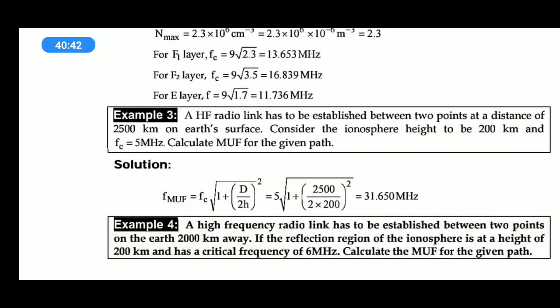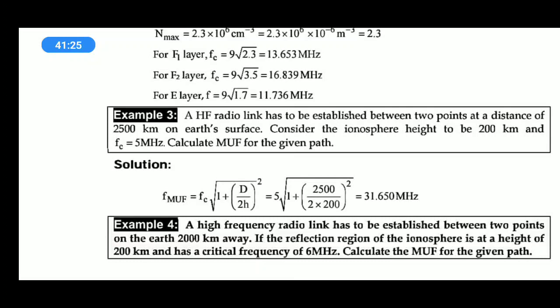Example 4. A high frequency radio link has to be established between 2 points on the earth 200 km away. If the reflection region of the ionosphere is at a height of 200 km and has a critical frequency of 6 MHz, calculate the MUF for the given path. It is very similar to the earlier problem, example 3. In example 3, the critical frequency is 5 MHz, here 6 MHz. The distance was 2500 in the earlier example, it is 2000 in the present example, whereas the height is the same, that is 200 kilometers.